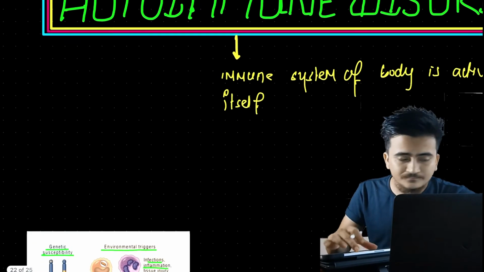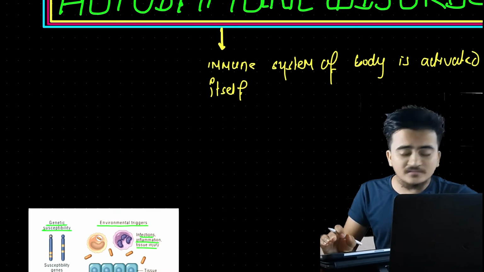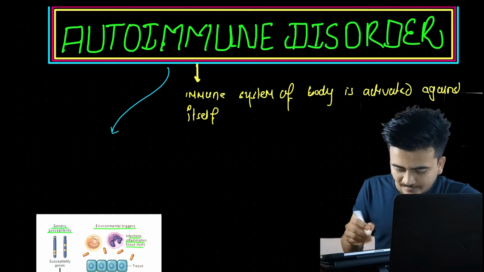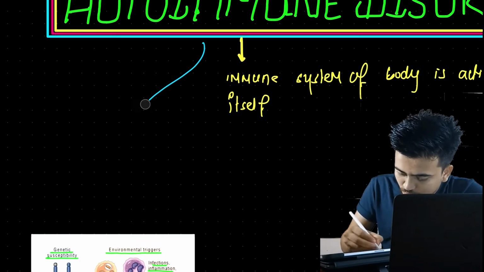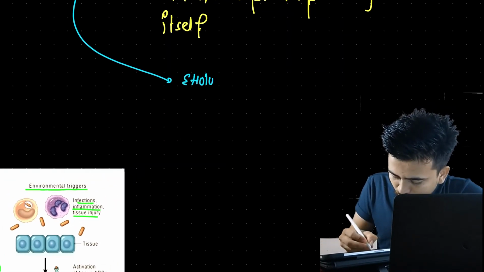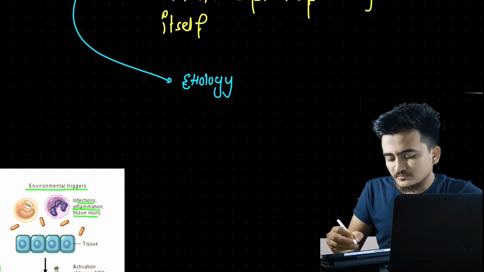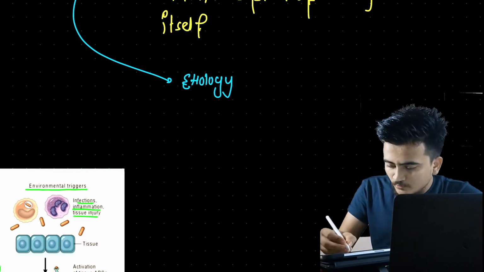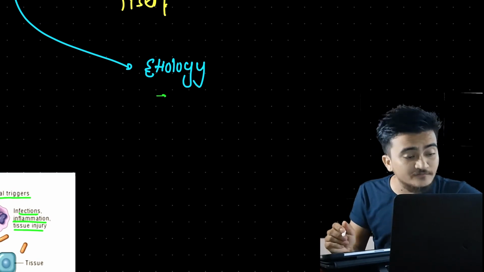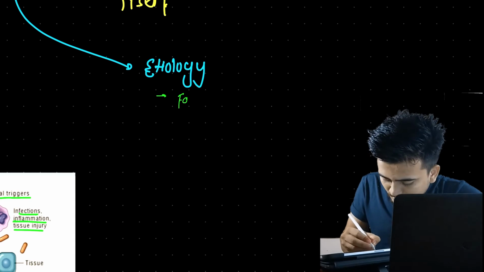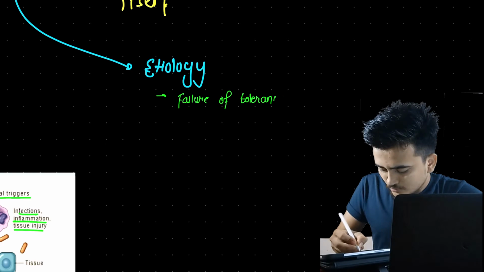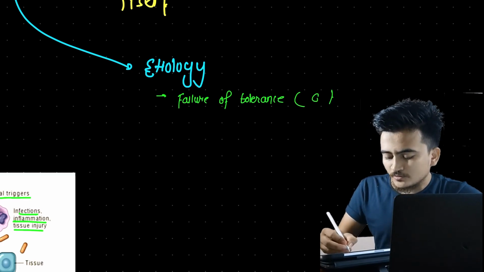Okay, let us focus on the multiple reasons for causing autoimmune disorder. Now, etiology. What are the multiple causes of autoimmune disorder? Talking about etiology, the first point I would like you to focus on is failure of tolerance. I have already mentioned it. It can be central tolerance or peripheral tolerance.